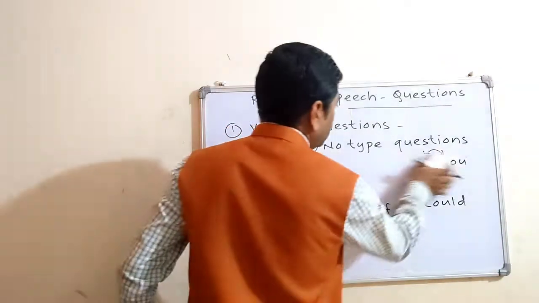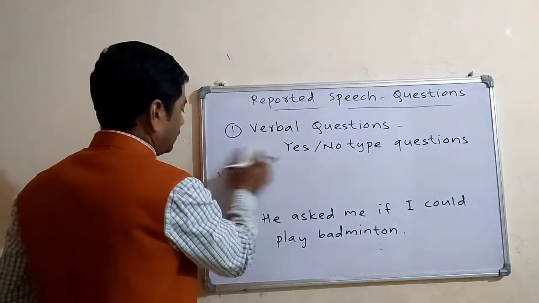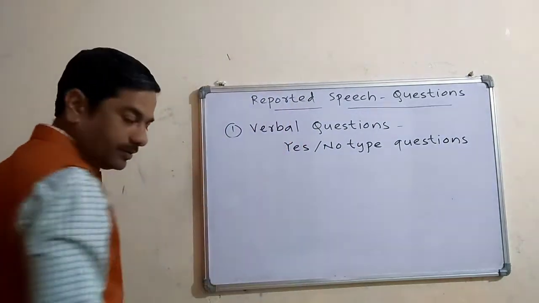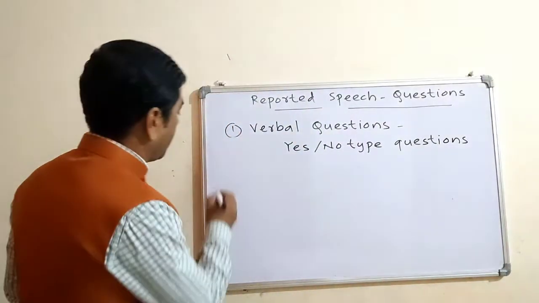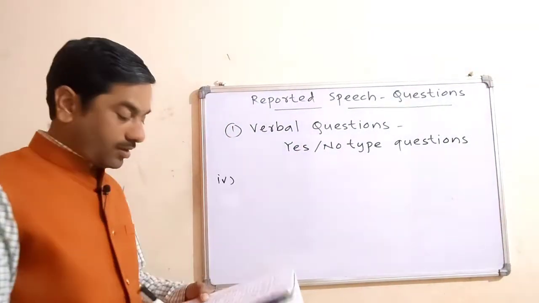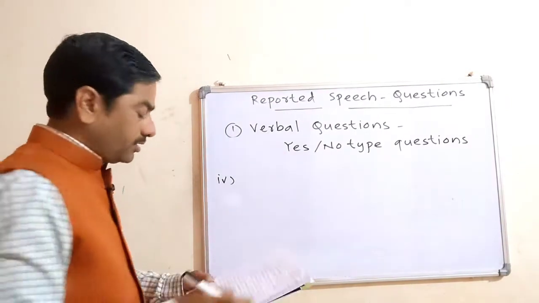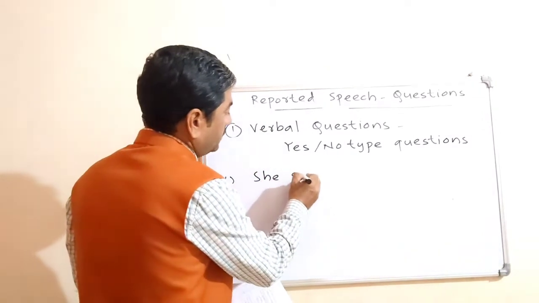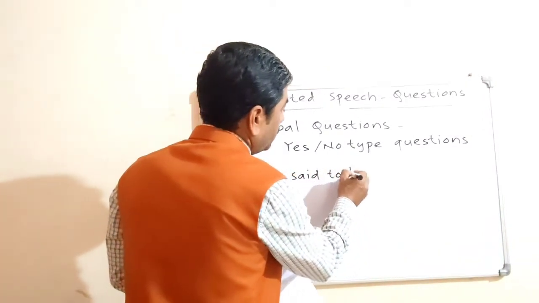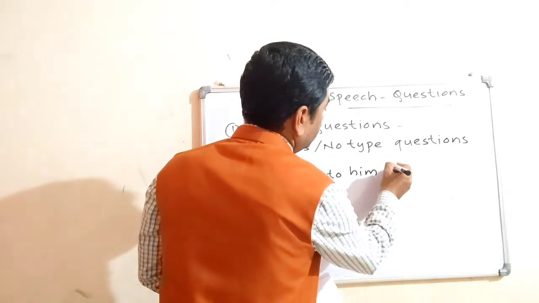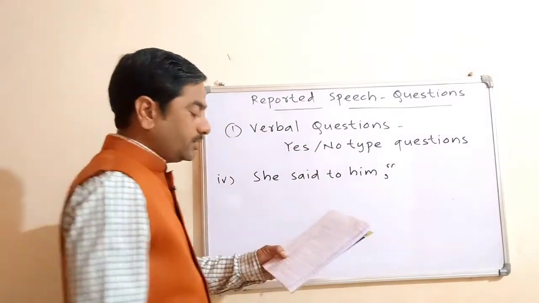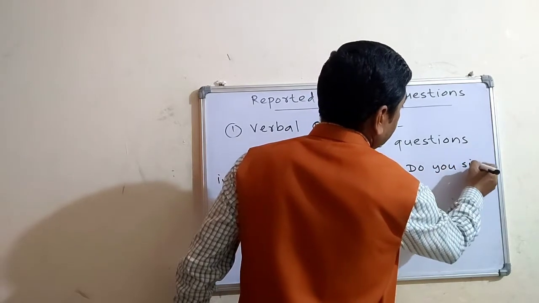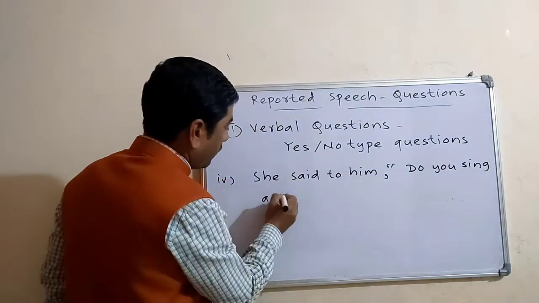I will write another sentence. She said to him, "Do you sing a song?"